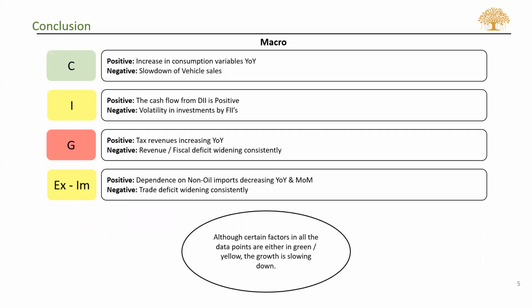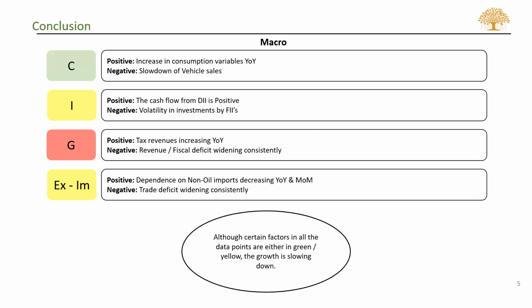For government accounts, since we have higher revenues, but even with higher revenues the fiscal deficit has been increasing, we have given it a red rating. In summary, tax revenues have been increasing, but the fiscal deficit is widening consistently, even though it is lower than pre-COVID levels.